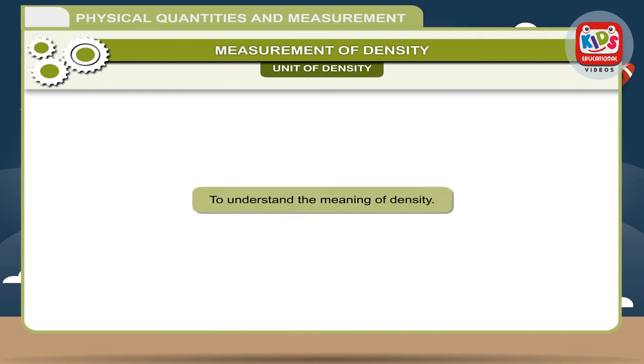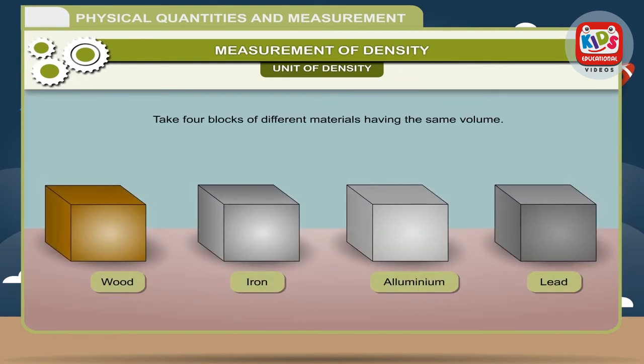Activity: to understand the meaning of density. Take 4 blocks of different materials having the same volume. Weigh them and compare their masses. Find out the densities of each using ρ equal to m divided by V, and list them in increasing and decreasing order of their densities. Also find out the material which is more dense.